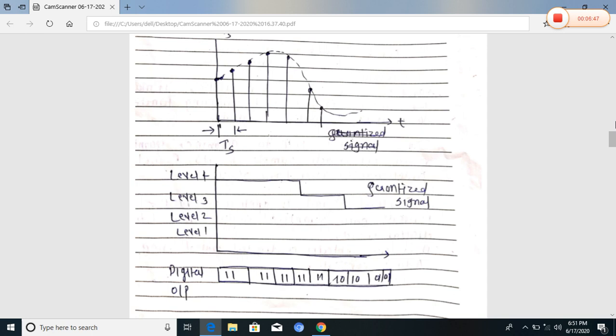The quantizer rounds each sample to its predetermined standard value, that is, the standard levels of the signal: level 1, level 2, up to level n. This quantized signal is applied to the encoder, which converts it into an n-bit digital word, and we get the digital data at the end of the encoder, where the values are in the form of 1 or 0. That is the digital output. These two are the sources of digital signal.